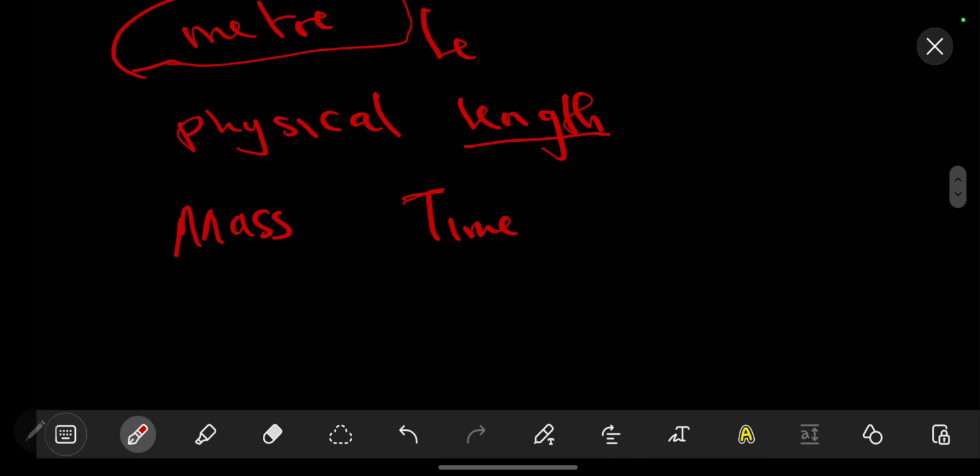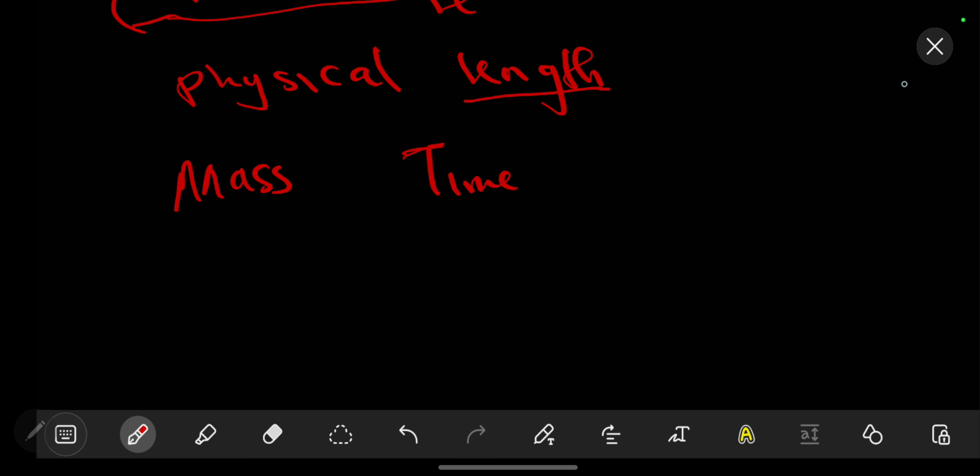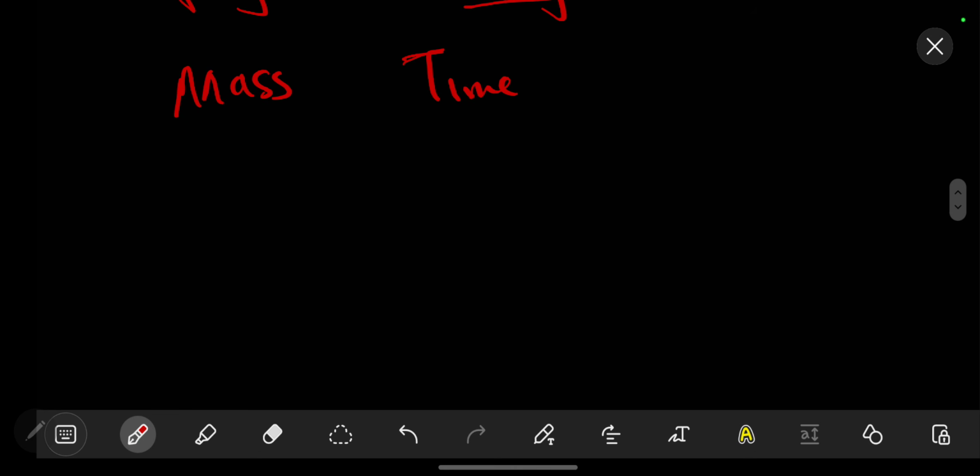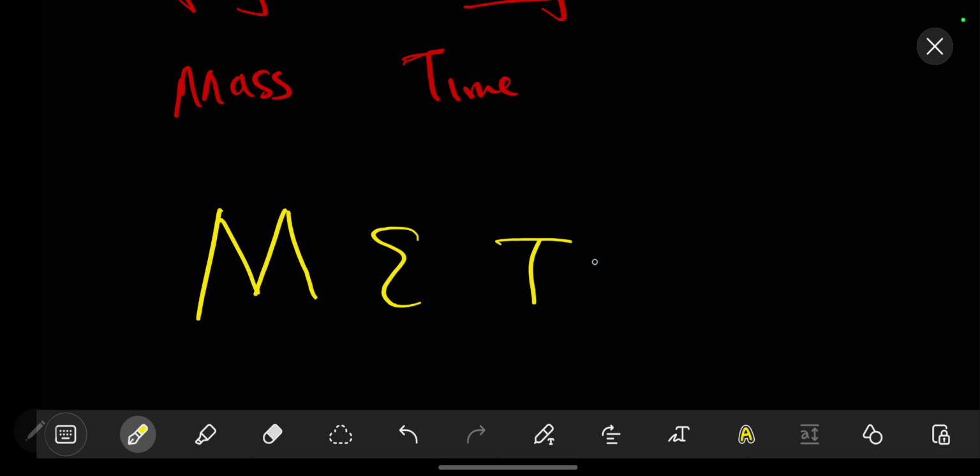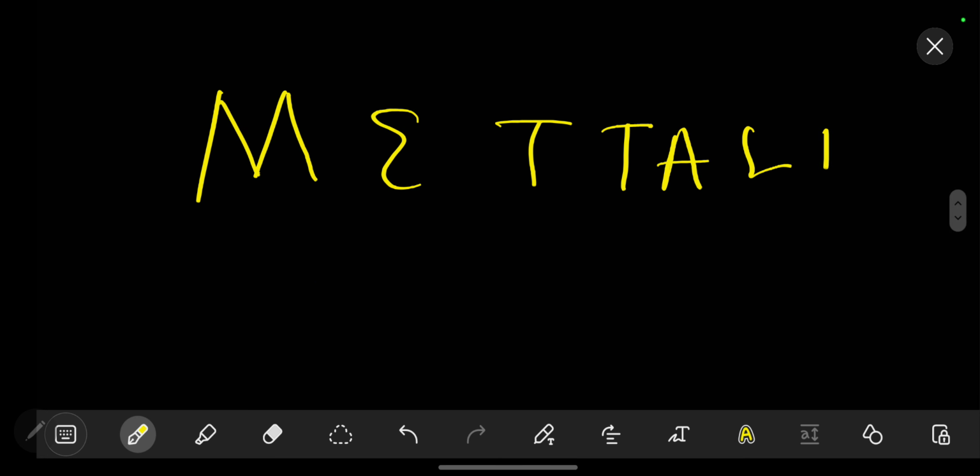So now there are seven fundamental physical quantities. So I've made a simple mnemonic. So this mnemonic goes by the word "just metal", with a double T and a double L.